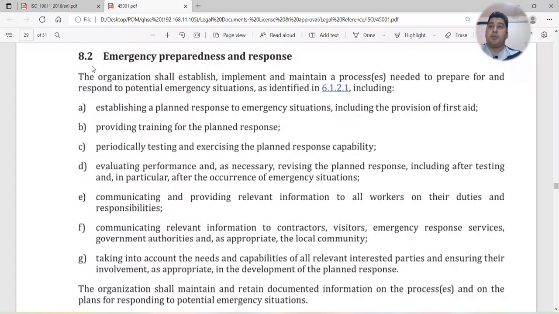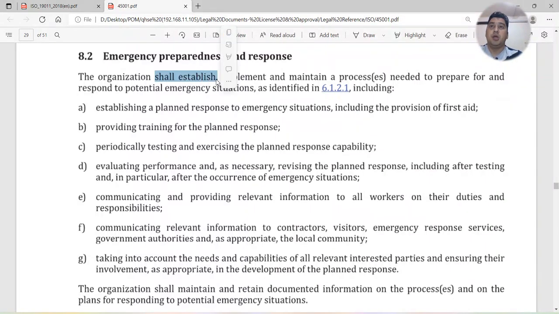Now we have clause number 8.2, emergency preparedness and response. Clause 8.2 specifically talks about emergency preparedness and response. The organization shall establish, implement and maintain a process needed to prepare for and respond to potential emergency situations as identified in 6.1.2.1, including the following.